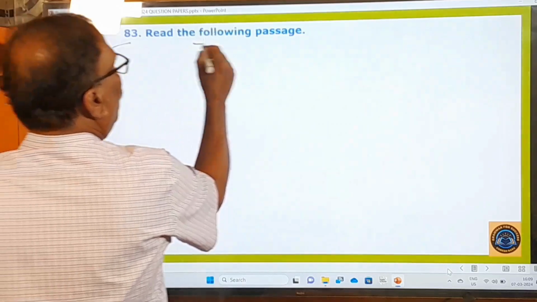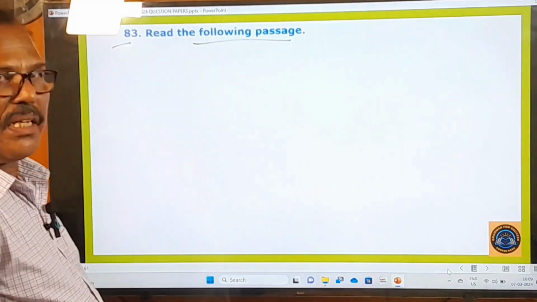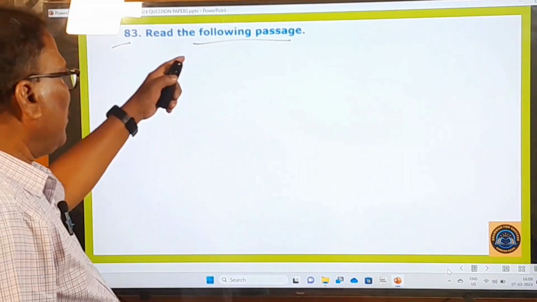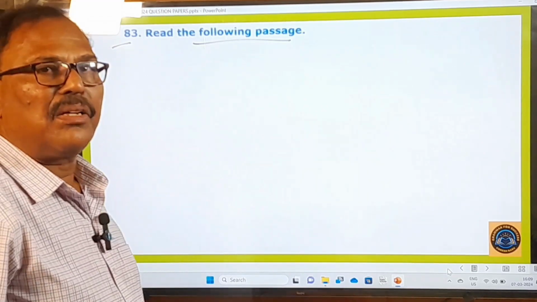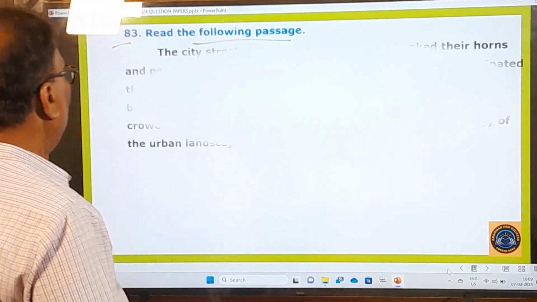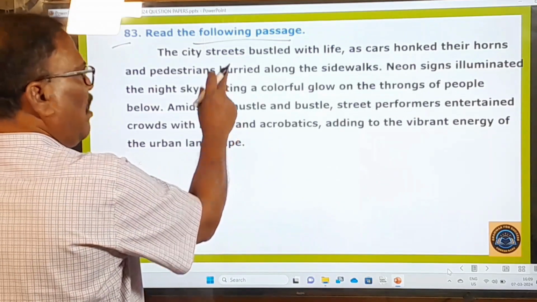83rd one. Read the following passage. So here is given a small passage. You have to read the small passage and answer the question given below, right. And I'll read this passage for you. You just listen to this.